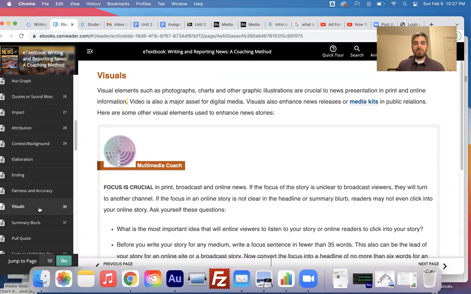Visual elements such as photographs, charts, and other graphic illustrations are crucial to news presentation in print and online information. It's one of the first things, when we are developing story ideas, that I'm thinking about: okay, well, what's the picture we're going to use for the web? Because it's that important and we need something. And if it's a good photo that we can get, it's going to do better on social media and online when people are clicking on it.